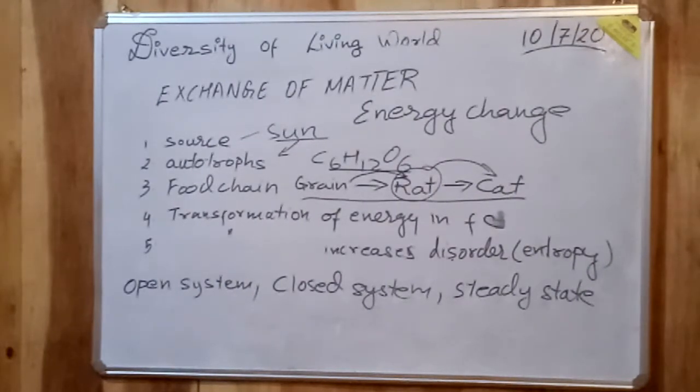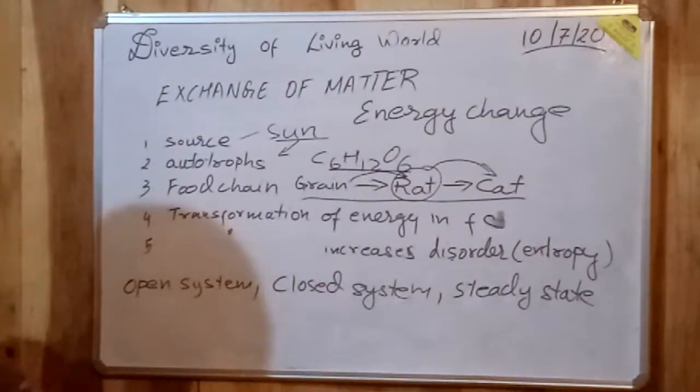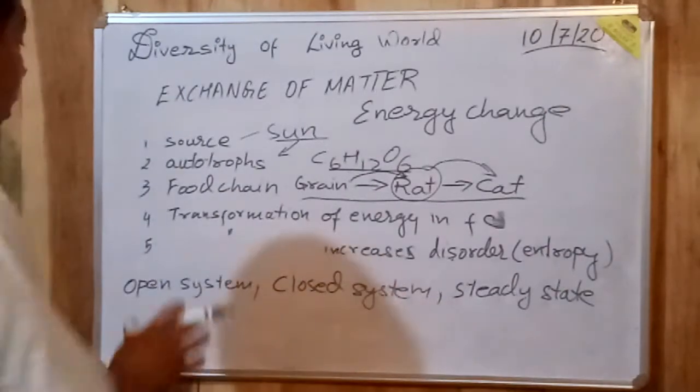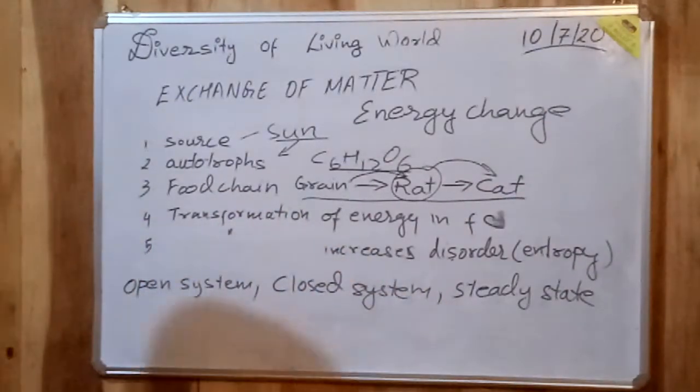The second one is known as the closed system, where there is no exchange of matter with the surrounding environment. So in the closed system, the energy is not directly obtained as in the open system. We can take examples like heterotrophs, which have to depend on some other organism, like plants, to obtain their energy, and they have no direct exchange of energy with the surrounding environment.